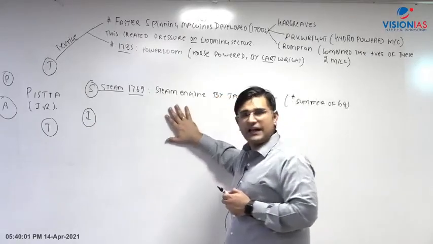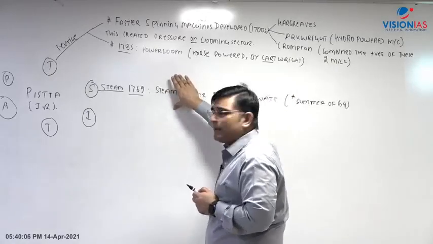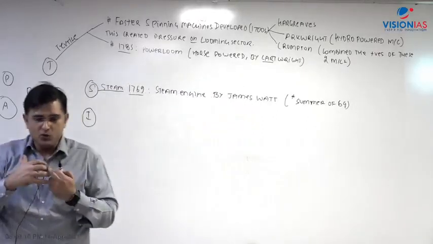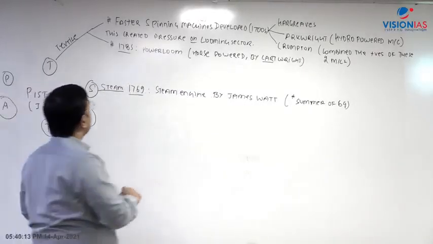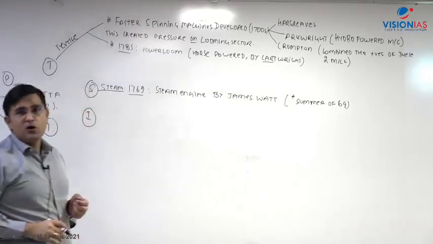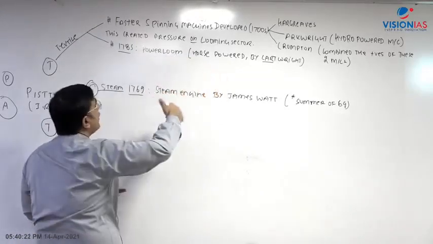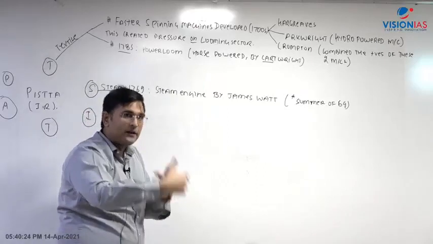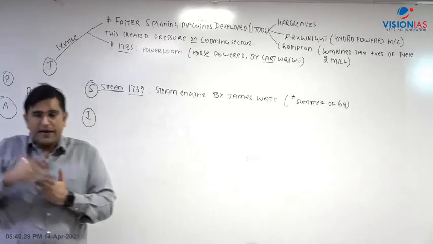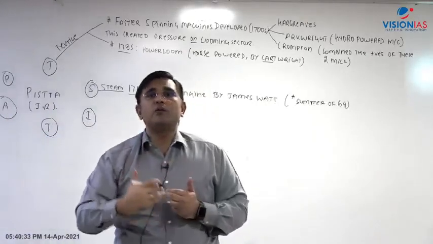Now this steam engine has been developed, and gradually it will be adapted to all of these above machines. Once the power loom is developed, first it runs on horsepower. After this, it is adapted for use with hydropower, and then for use with steam power. So this progression is there: from horsepower you are moving towards hydropower, and from hydropower you are moving towards steam power.